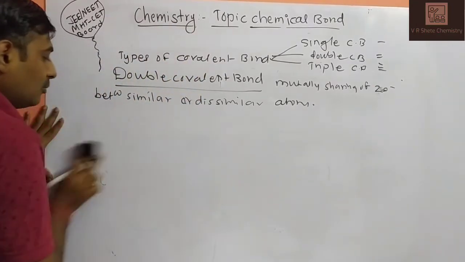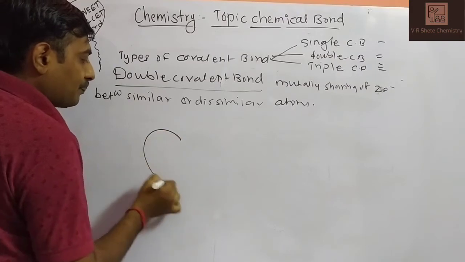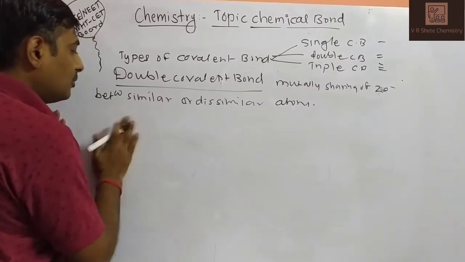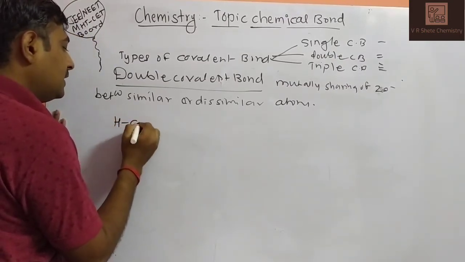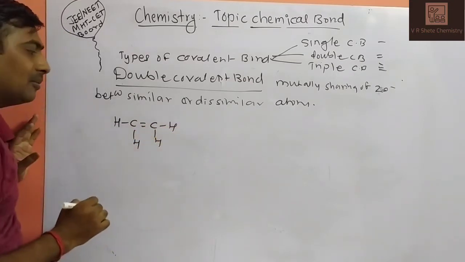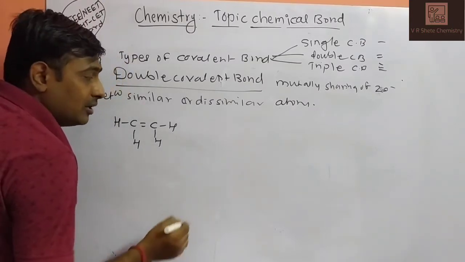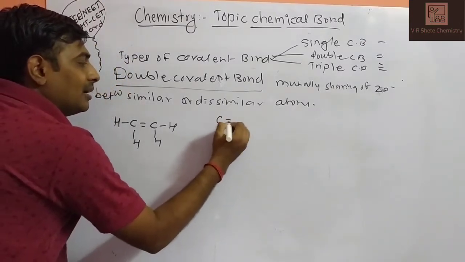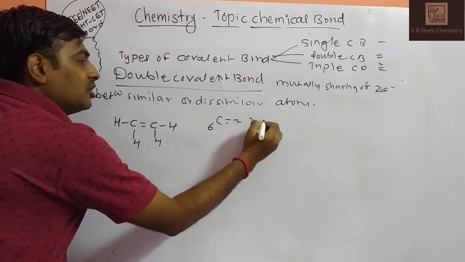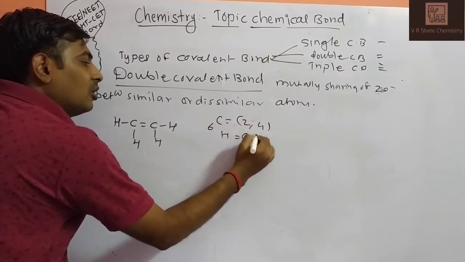Same for the ethylene molecule. So what is the ethylene molecule? Ethylene, first of all, has the structure CH2 double bond CH2. So this is your ethylene molecule. We will directly draw the diagram. Carbon has atomic number 6, electron configuration 2, 4. Hydrogen has atomic number 1, electron configuration 1.